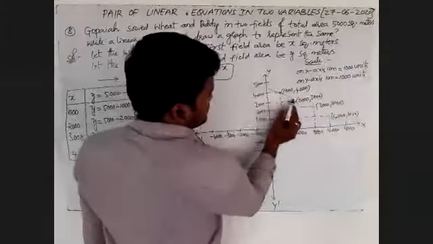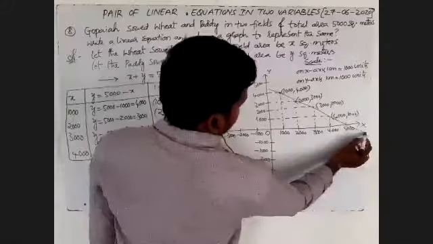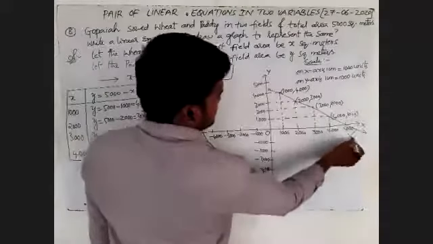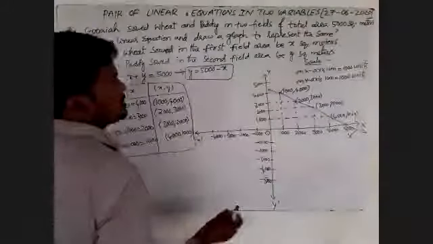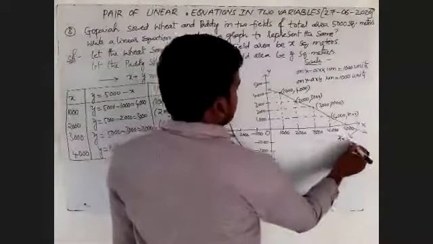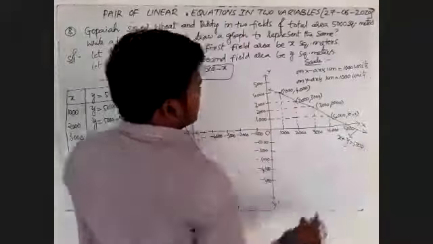Plot all the points of the given graph. The name of the given graph is x plus y is equal to 5000. Draw this graph.